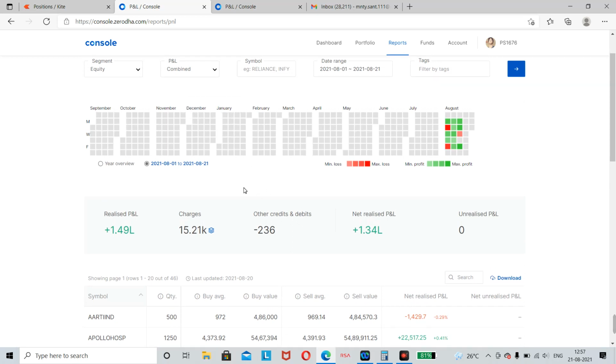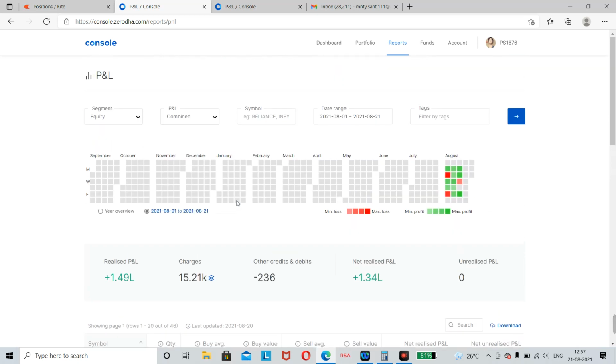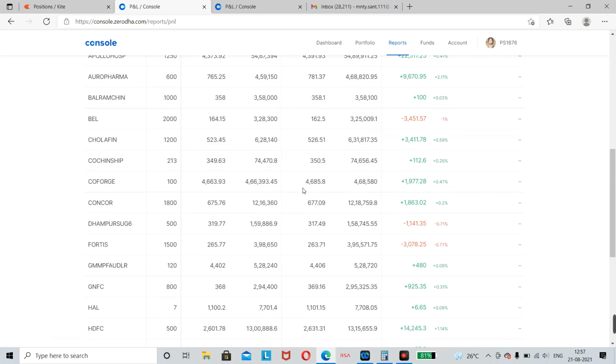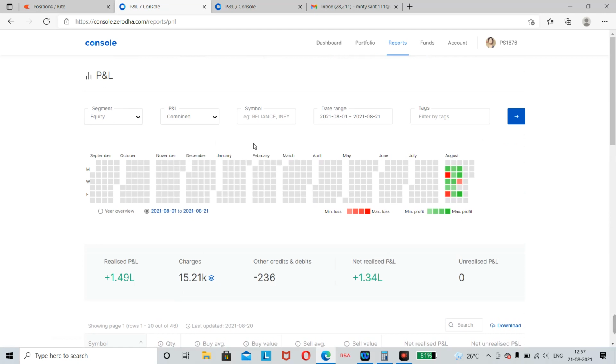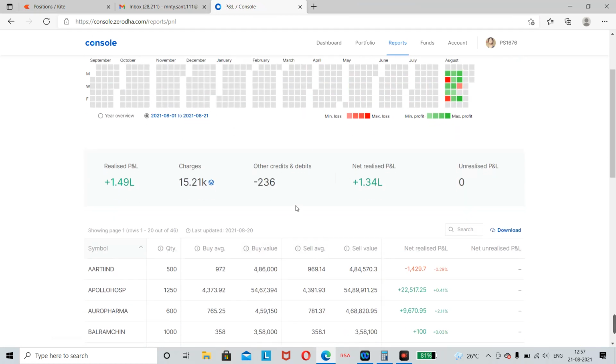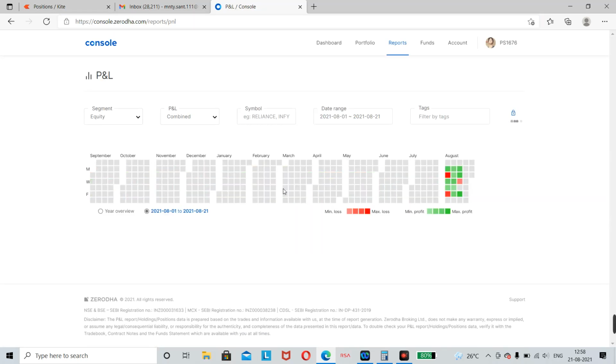Most successful traders believe it's not possible to make money trading cash stocks. If you're doing option selling you can do it, but cash stock is really risky. Yes, they are right. It's not easy to make a profit in cash stocks, but it's difficult, not impossible. If I've done it, you can also do it. It's a matter of practice. I took 3.5 years to be perfect at this game, and if you're ready to give 2 to 2.5 years with discipline and dedication, nothing is impossible. If I can do it, everybody can.